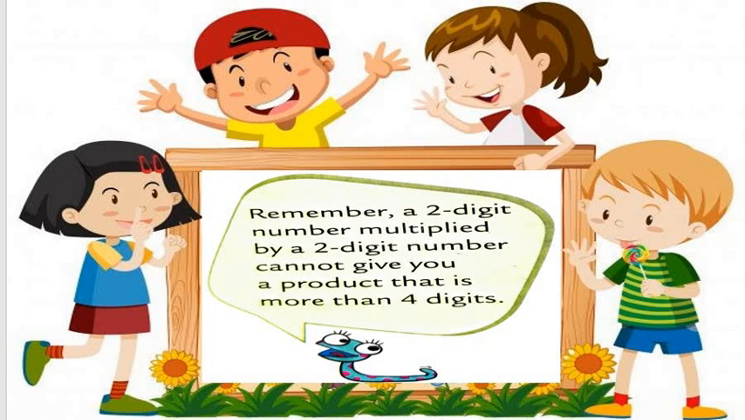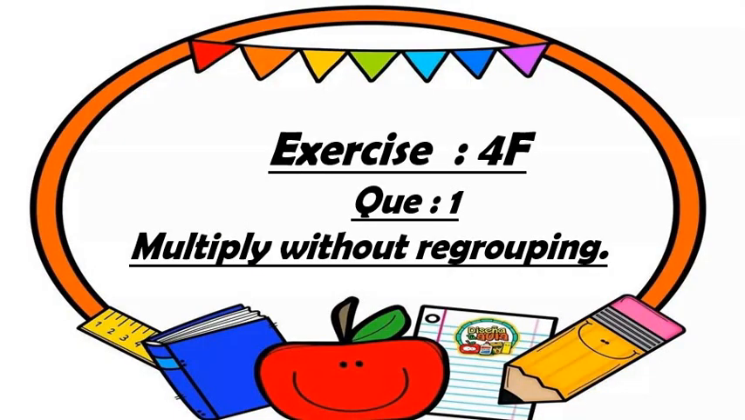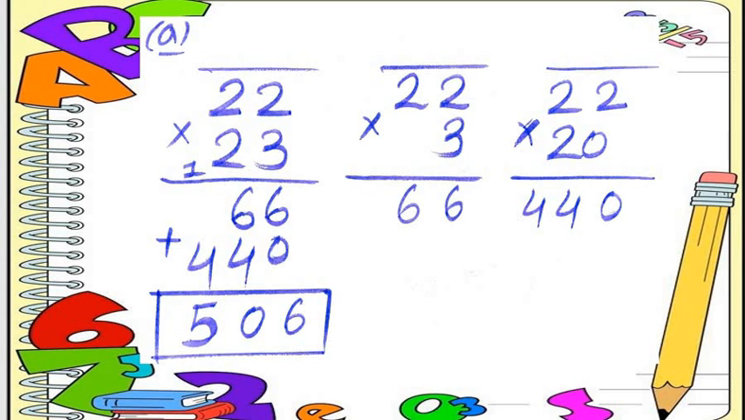Now students, we are going to learn exercise number 4F, question number 1, multiply without regrouping. Understood all students? Exercise number 4F, question number 1, multiply without regrouping. Exercise number 4 we have done. So now let's check here, all students, question number 1. What is question number 1, all students?